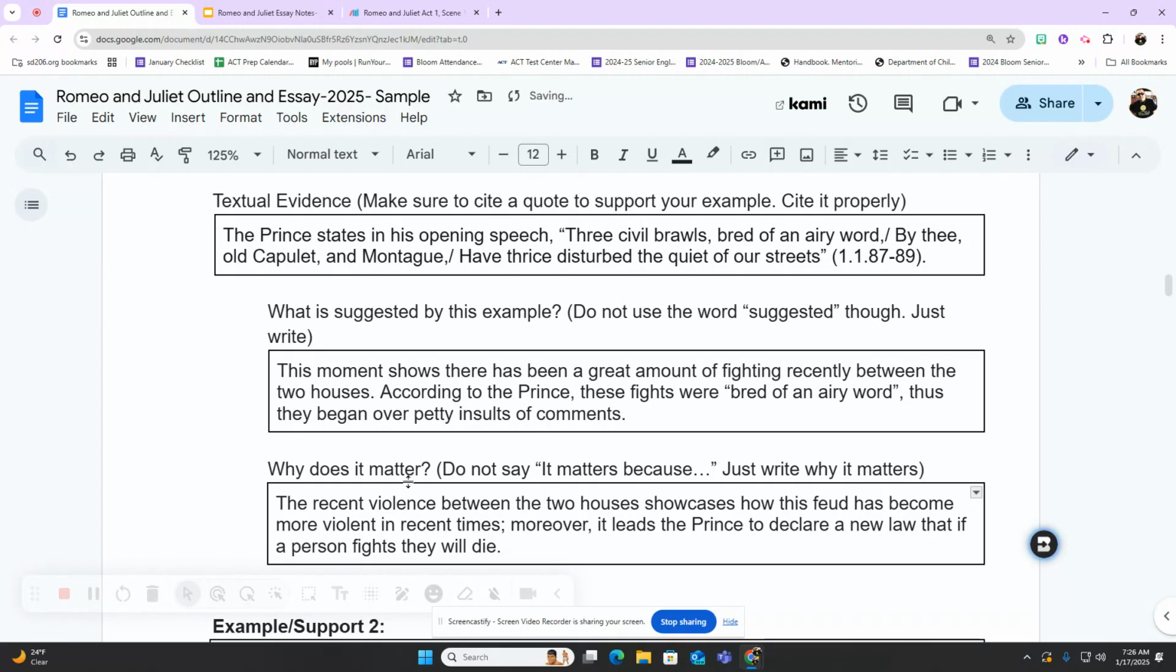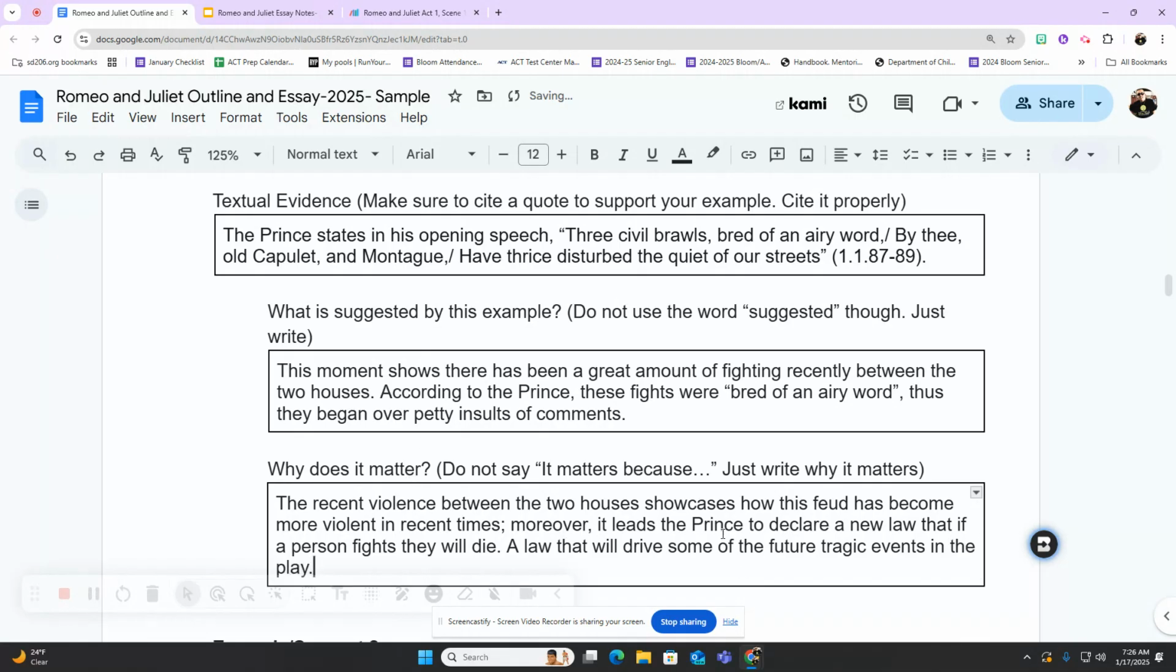And we've talked about that, but that's still not enough. I really want to tie this into my overall argument, so I'm going to talk about how a law that will drive some of the future tragic events in the play. So I tie it all right back in. All right, so I know that's a little bit of writing there for you, so what I'd like you to do in just a second is pause the video and complete these two boxes for your first example about what is being suggested by your evidence and why does it matter. So pause the video and do that now.